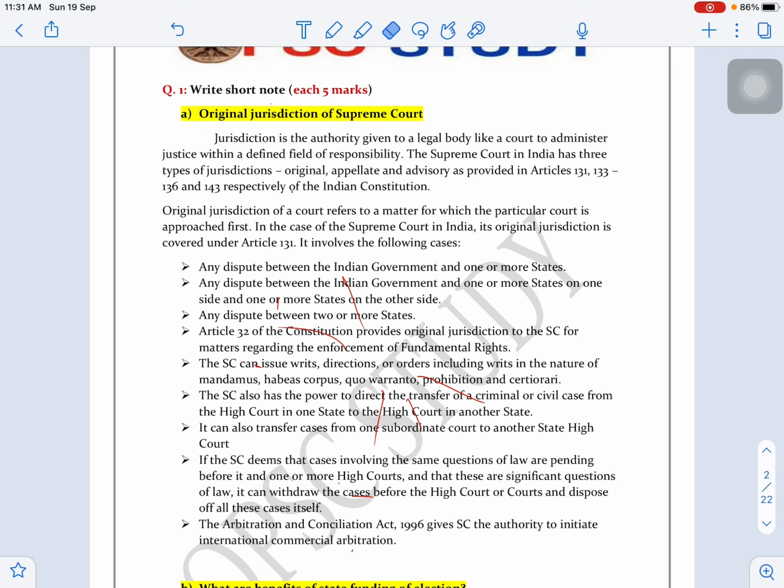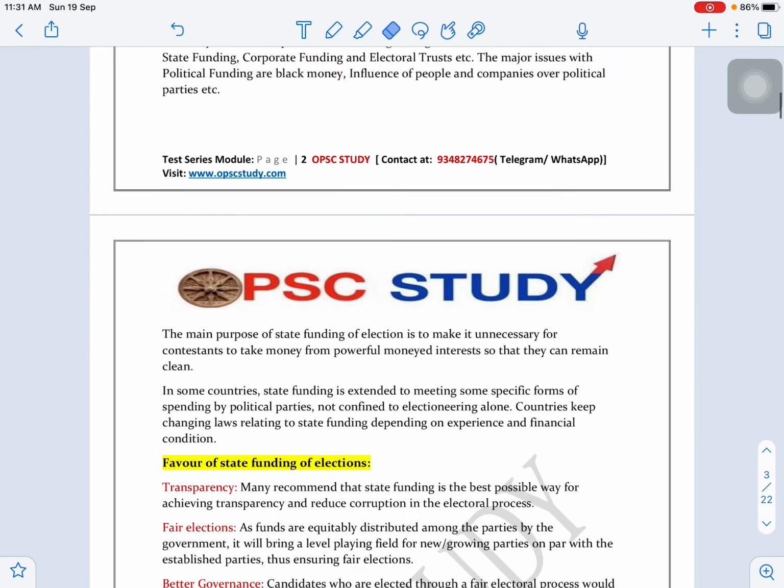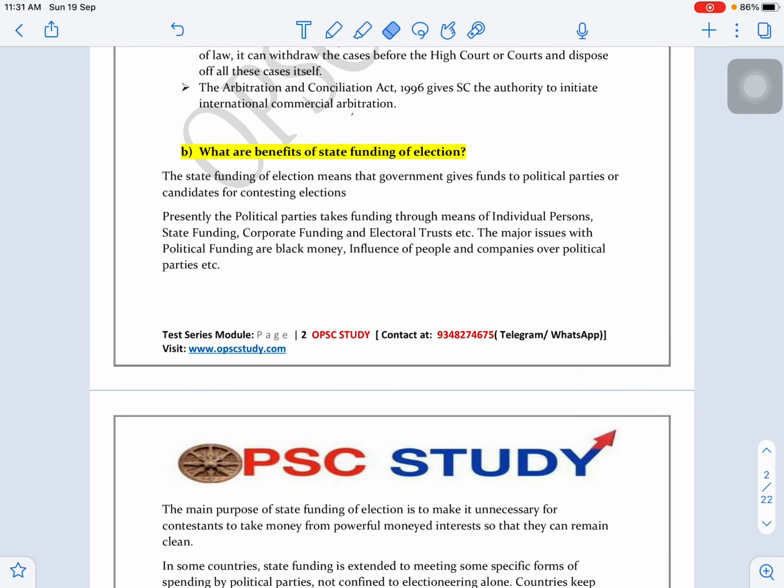The second thing: when you are feeling that this is a very vast answer, this is the second question, what are the benefits of state funding.